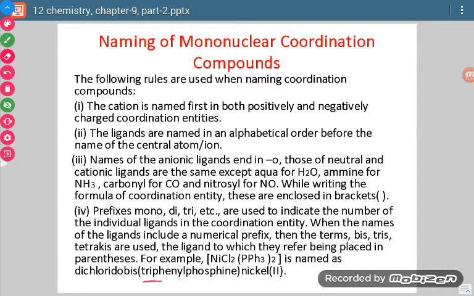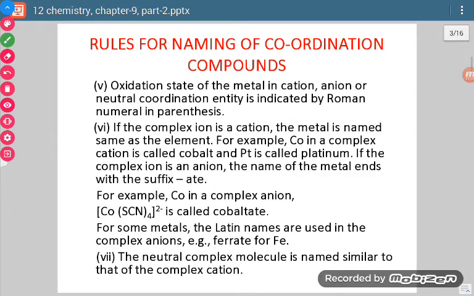So if it is present more than once, then I will be using bis, tris or tetrakis. Here in this case it is present 2 times, so I will write bis before its name, and its name will be written within brackets. Within brackets we write a complex ligand, meaning that in the name itself there is presence of di, tri or tetra words.